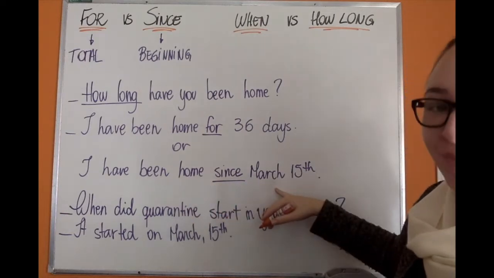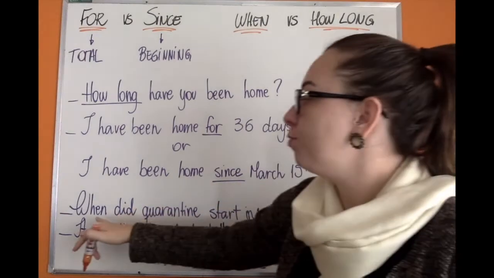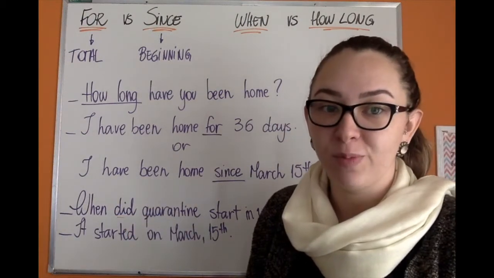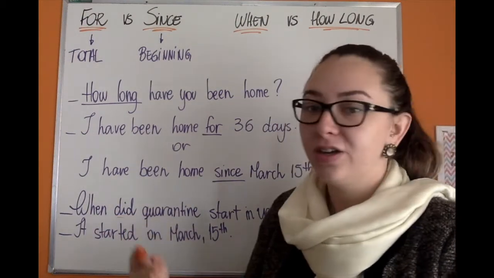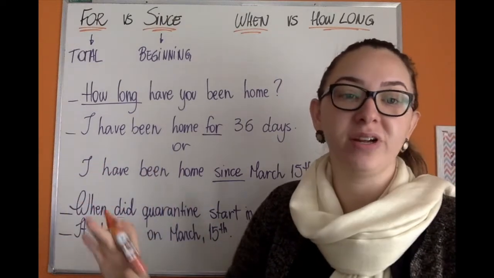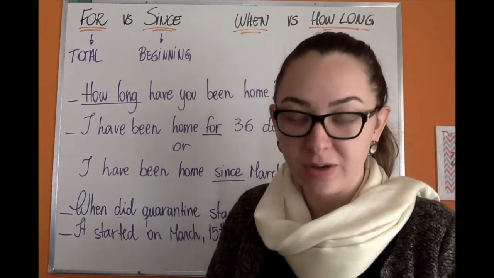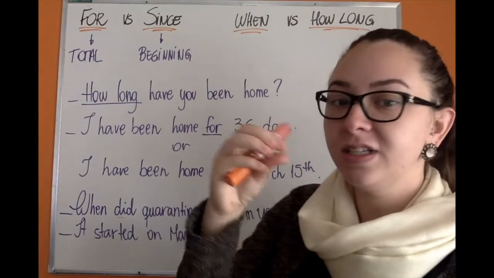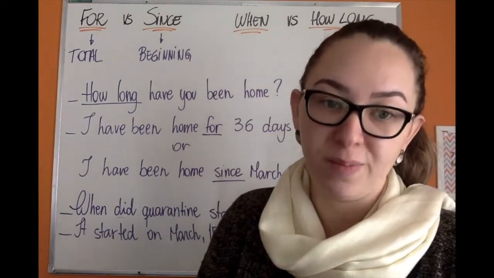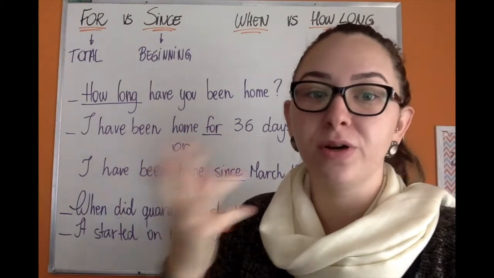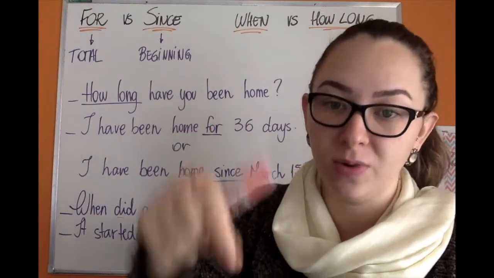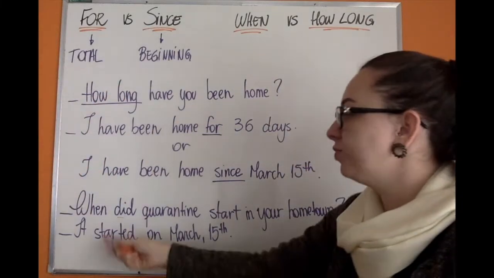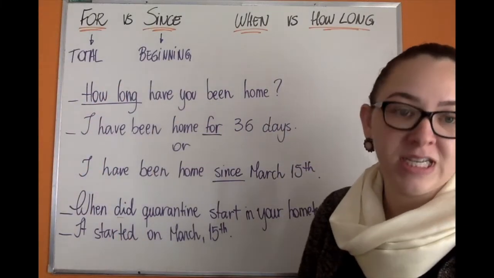Since, beginning. And when is used with the simple past, and it depends on whatever you want to ask, but it's also about time. Usually, it's the specific time when an action happened. So it's not about total duration. It's about one specific, one punctual situation. For example, the starting of the quarantine.